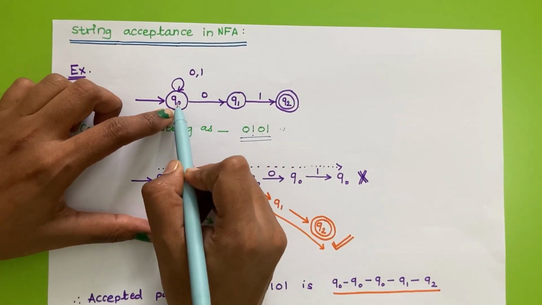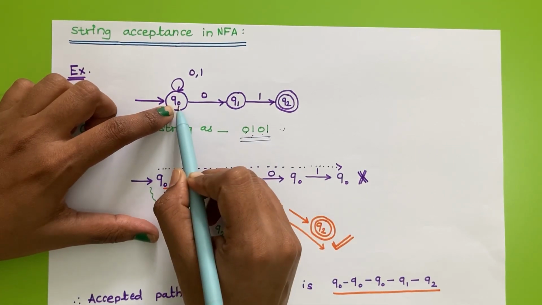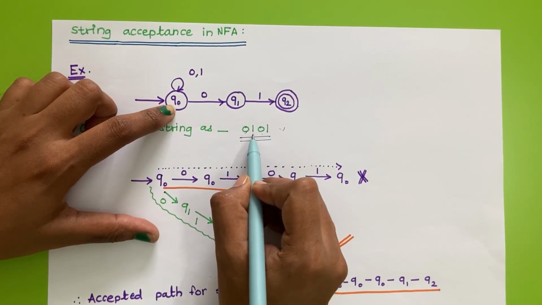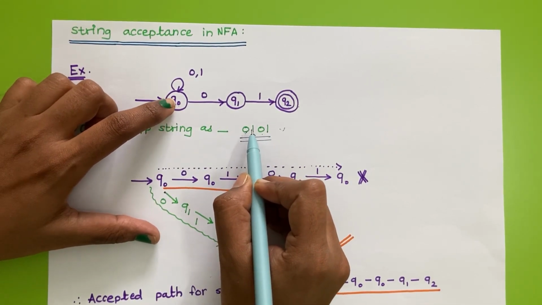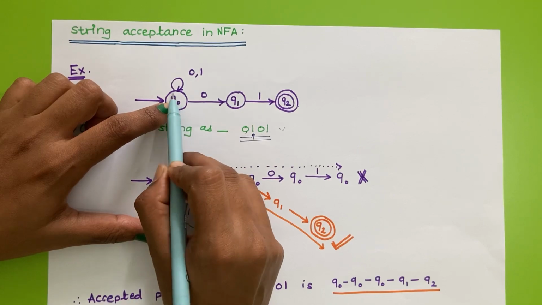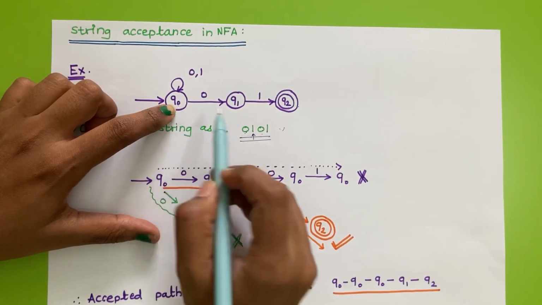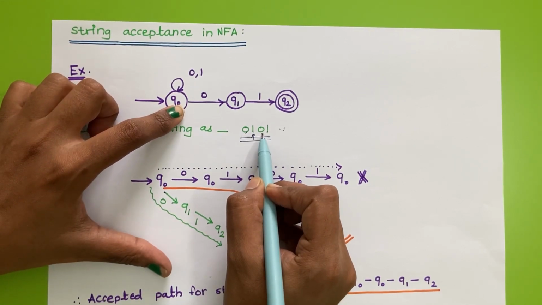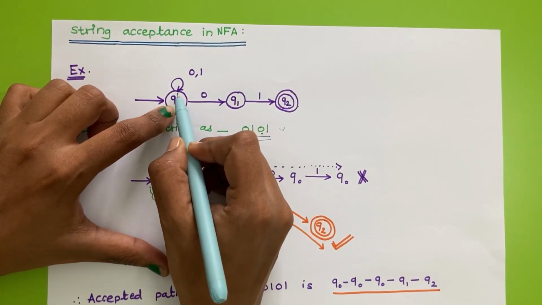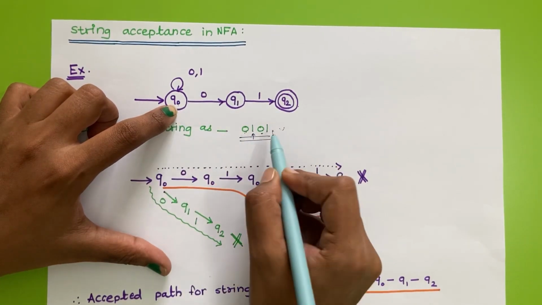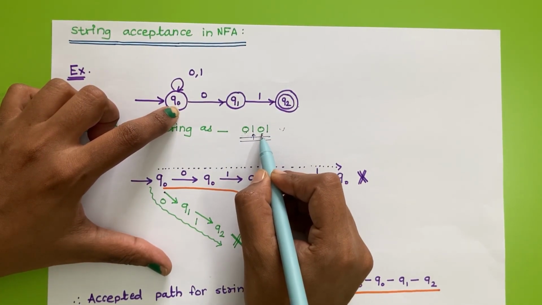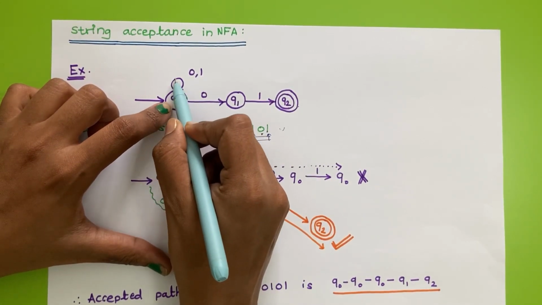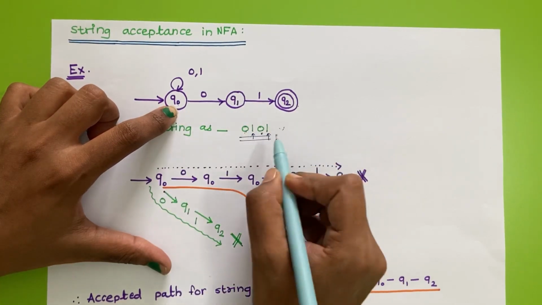If we supply 0 input to state Q0, then it will remain in the same state, that is Q0. Again the next input symbol is 1, so on Q0 with 1 we are again in the same state, Q0. Now again the next input symbol is 0, so Q0 with 0, we are in the same state, Q0, and the next input symbol is 1. So Q0 with 1, it will remain in the same state, Q0.